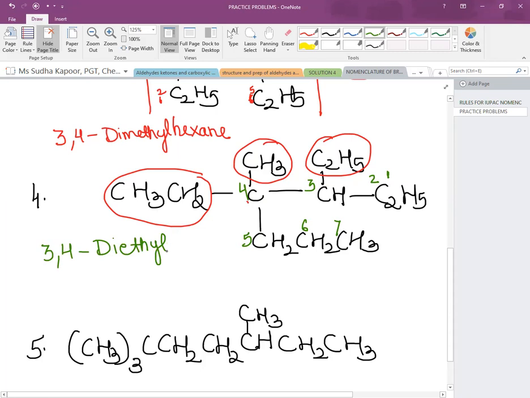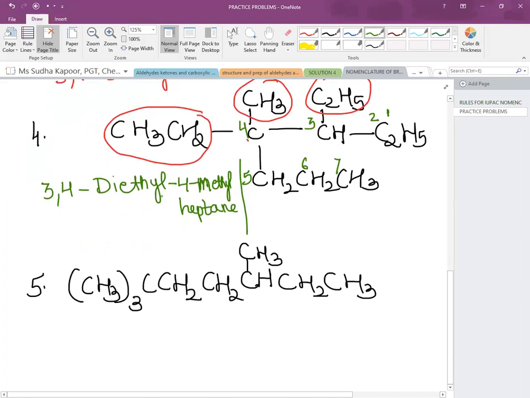On the 4th position it is present methyl, it is nearby same on both the sides. 3, 4 diethyl, 4 methyl. The total longest chain is of 7 carbons. So we will write it as heptane. 3, 4 diethyl, 4 methyl, heptane.